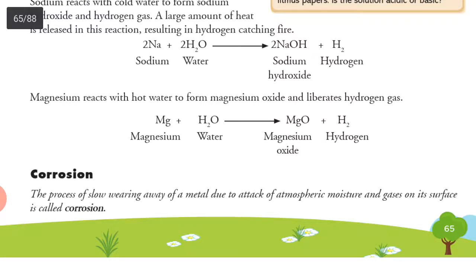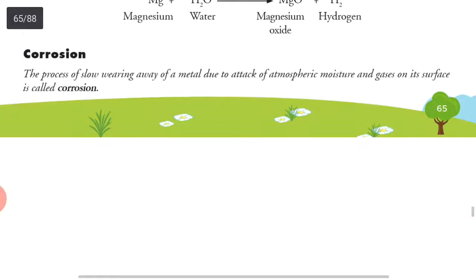Corrosion. The process of slow wearing away of a metal due to attack of atmospheric moisture and gases on its surface is called corrosion.